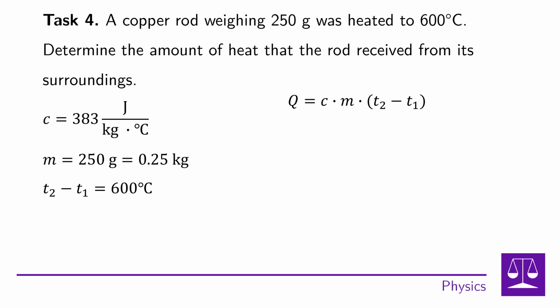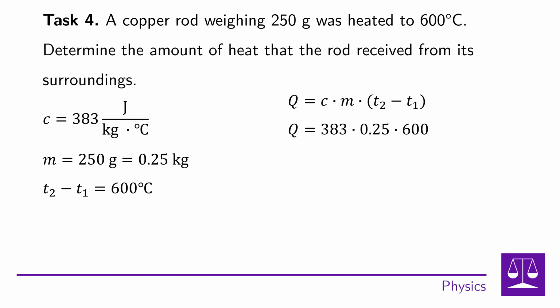Again, we're going to write a formula for calculating heat, which is Q is equal to C times m times the parenthesis of t2 minus t1 end of the parentheses. Gradually, we substitute for C 383, for m 0.25 kilograms and for the temperature difference, i.e. for the whole bracket, the value of 600. This gives us the numeric expression 383 times 0.25 times 600.